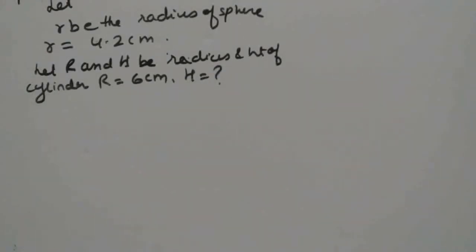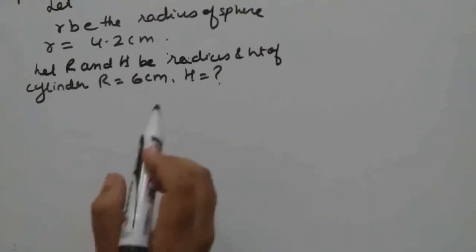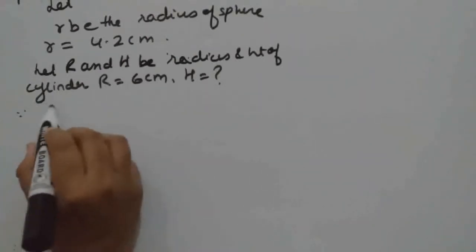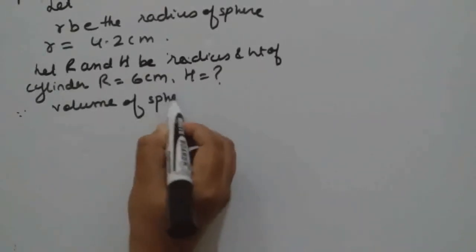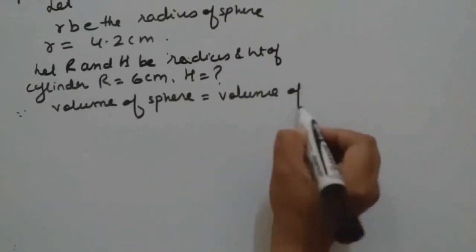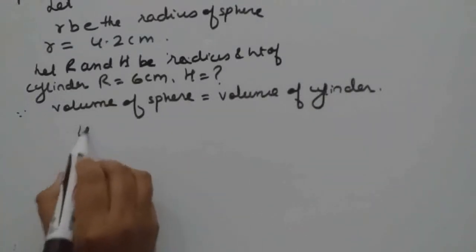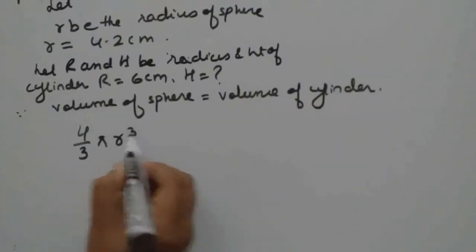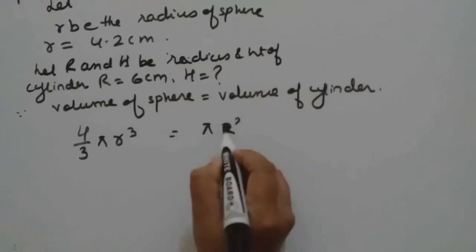And it is given that this metallic sphere is melted and recast into shape of cylinder. That means volume of sphere equals volume of cylinder. So this is 4 by 3 pi r cube, and volume of cylinder means pi R square